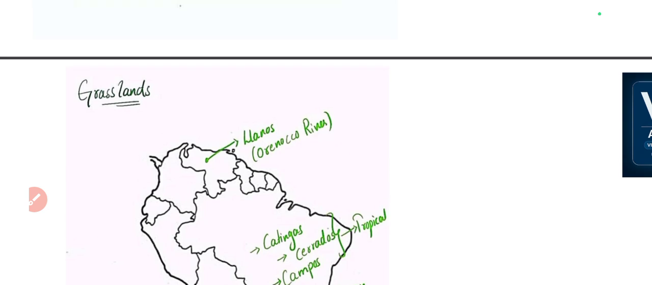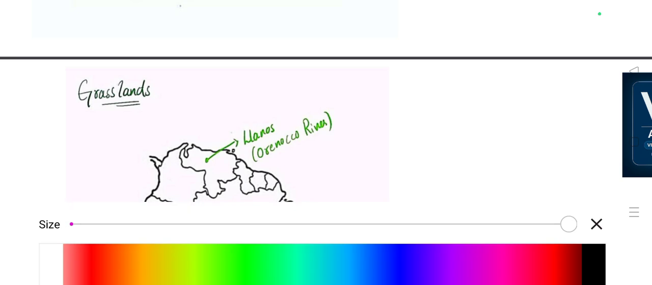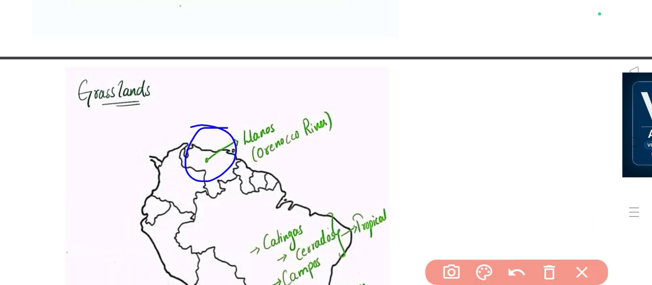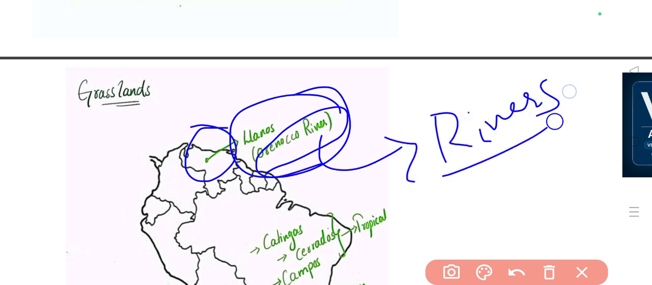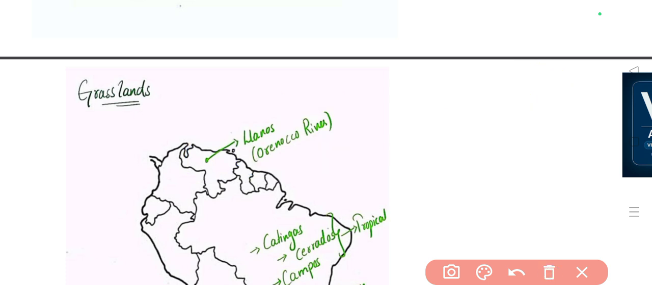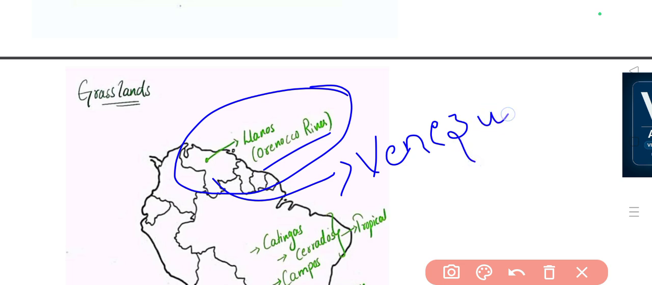So let's see the first grassland. It is located in Venezuela. The grassland name is Llanos, and it is near the Orinoco River. About rivers, we'll be seeing in the next class. Rivers is the final topic of South America, and with that we'll finish the whole of South America in detail. The static part of the mapping of South America will be done with that. So this is Llanos, near the Orinoco River, in Venezuela.